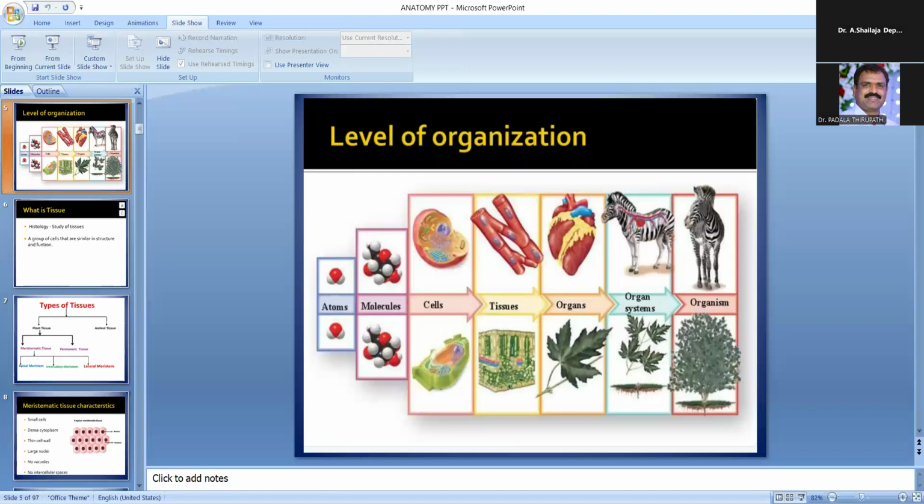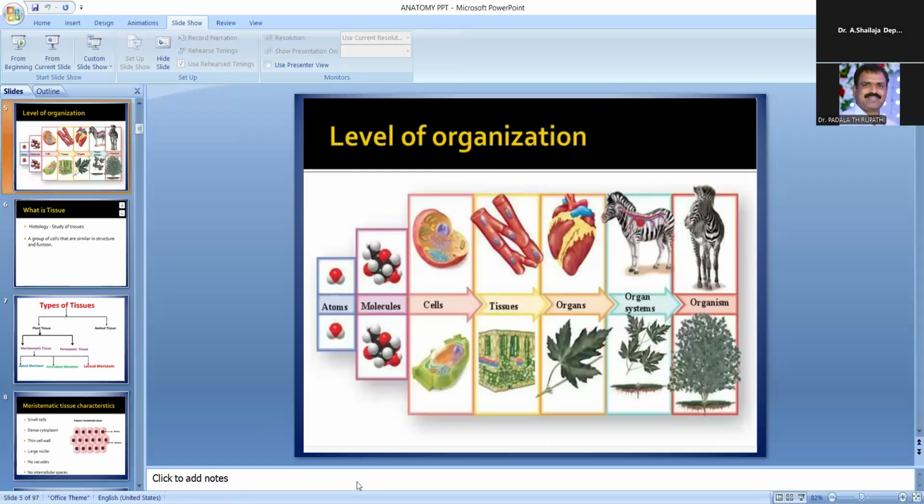It comes from the Greek word meristos, which means divisible. Okay, all of you understood. So a meristematic tissue consists of a group of young cells that are in a continuous state of division or retain their power of division. So see here, this is a typical meristematic tissue. The characteristics of meristematic tissue: small cells, dense cytoplasm, thin cell wall, large nuclei, no vacuoles, no intercellular spaces.